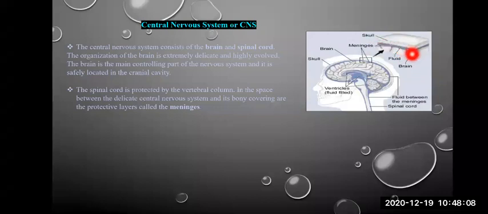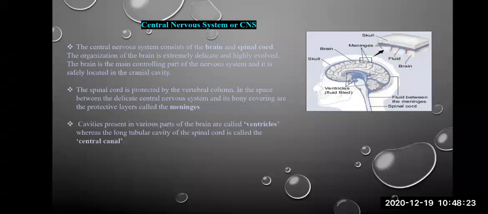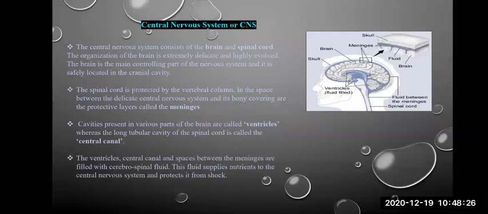Now, this is an empty space. As we know, it is soft, delicate tissue. It needs to be protected, and hence this space is filled with a specialized fluid that is known as cerebrospinal fluid. The gap between the meninges and the ventricles is filled by cerebrospinal fluid.